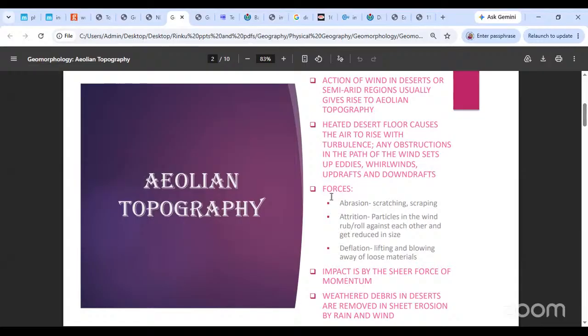What defines a desert? That the temperatures are very high, that there are sand dunes present, that there is less precipitation. What defines a desert? Less precipitation, right? It is always the amount of precipitation that defines the desert. Deserts need not always be sandy. Okay, they can be rocky also. They can be very rocky. We have examples of that. Then deserts can be sandy, they can be rocky.